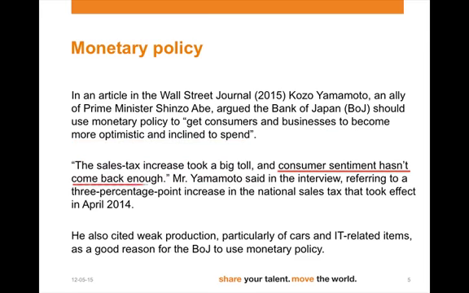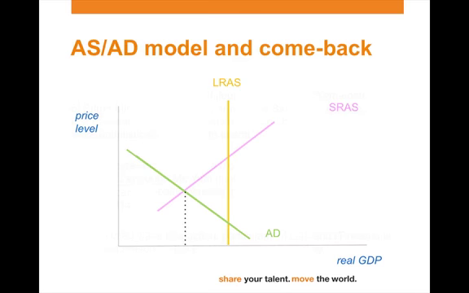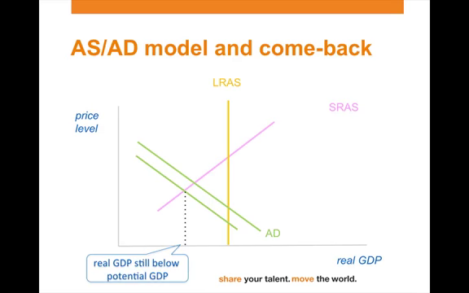It is then argued that consumer sentiment hasn't come back enough since this sales tax increase. So aggregate demand did shift to the right, but real GDP is still below potential GDP.